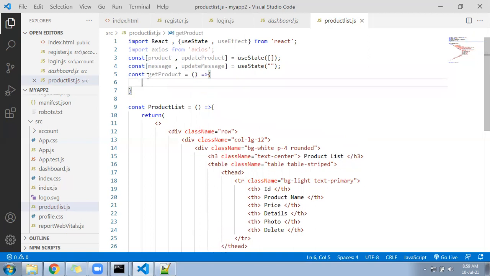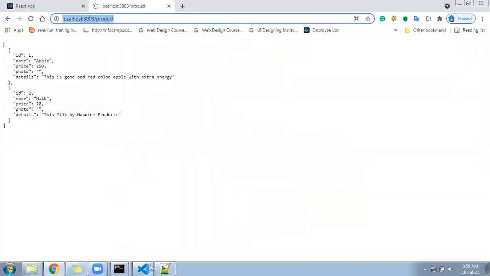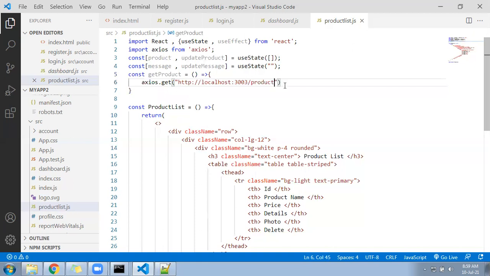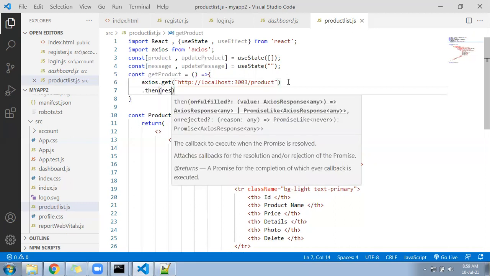Now you will be writing here axios.get and pass that URL. That URL is where we are accessing the list of the products on port number 3000. Then you follow the promise function inside to capture the response.